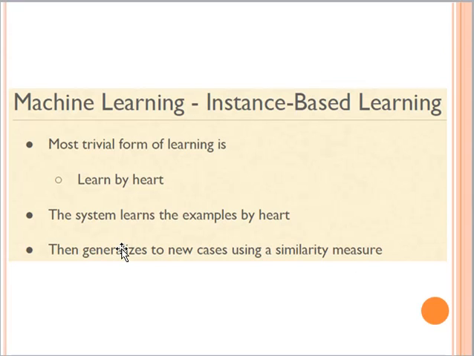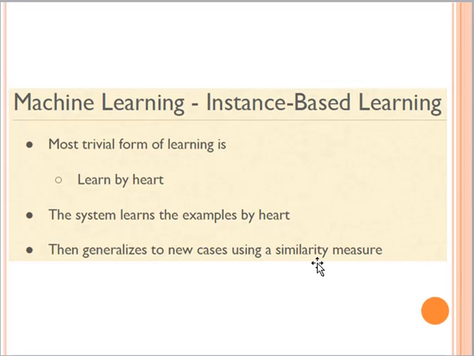It is the most trivial form of learning, and we can say that the system is basically learning by heart. The system learns the examples by heart and then it tries to generalize to the new cases or the unseen data using a similarity measure, right? We have different types of similarity measures available, which we use in different machine learning algorithms, and I will explain these later when we talk about different algorithms.